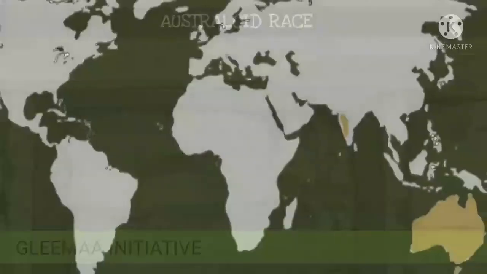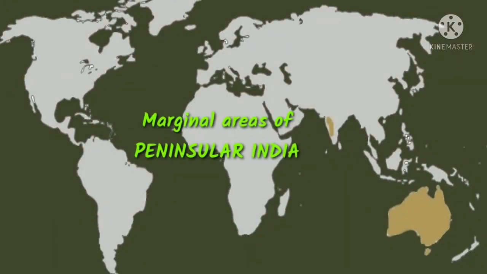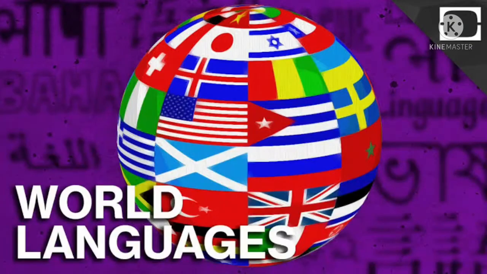So their skin is usually deep brown, okay? Marginal areas of peninsular India.